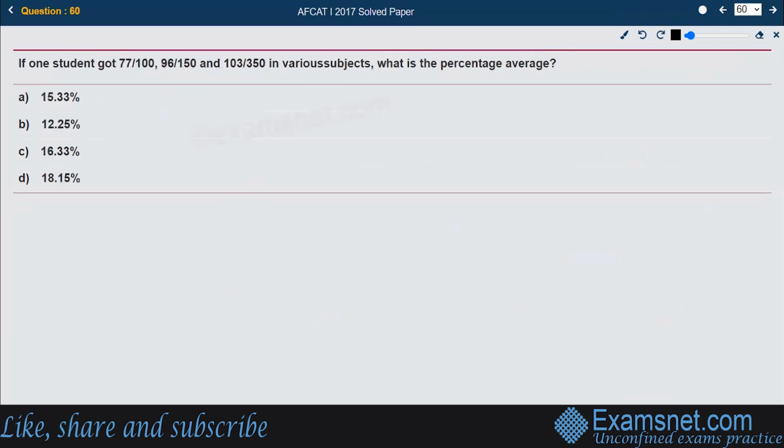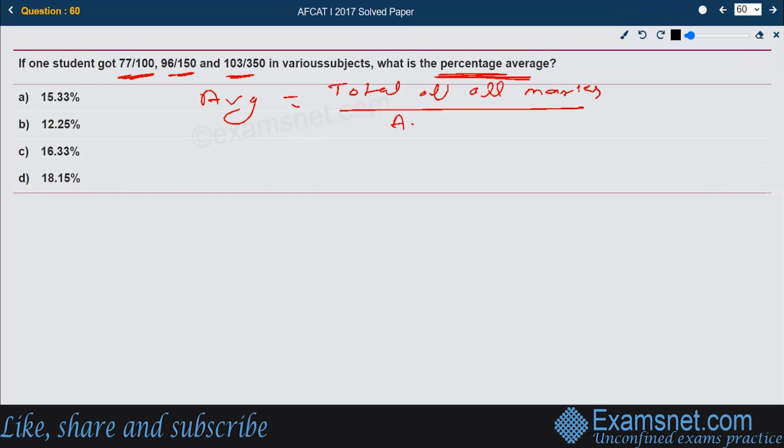Next, if one student got 77 by 100 in one subject, 96 by 150 in another subject, and 103 by 350 in another subject, what is the percentage average? Okay, average, how do we calculate average? Average is nothing but the total of all marks, that is, total obtained marks divided by the grand total of all marks.